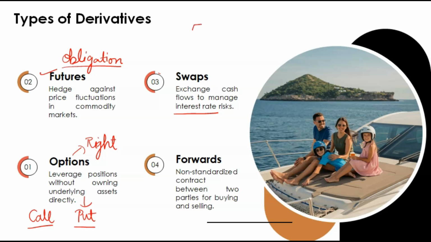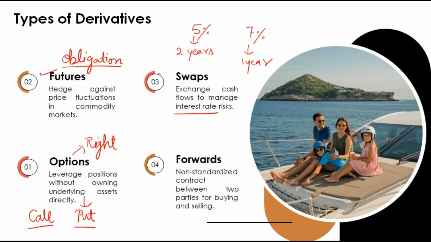Suppose the first one has taken a loan at 5% interest, and the other at 7% interest, but their terms and conditions are different. Maybe one has taken it for 2 years and the other for 1 year only, and there are various terms and conditions involved. So there are two different interest rates, and the two persons can swap, or exchange, their interest rates.